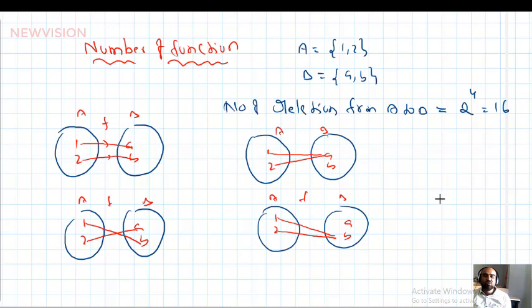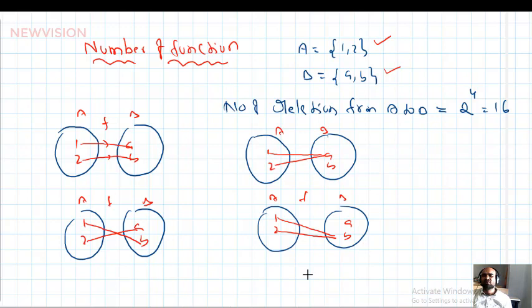But how to derive a rule, how to derive a formula? A has 2 elements, B has 2 elements, then A cross B will have 4 elements, and the number of relations is 2 power 4. That is okay, that is about finding the number of relations. But how to find the number of functions? In this example, I can say that there exist 4 functions from A to B. Actual formula I will write. How you get the formula, we will discuss in the next chapter, permutation and combination.